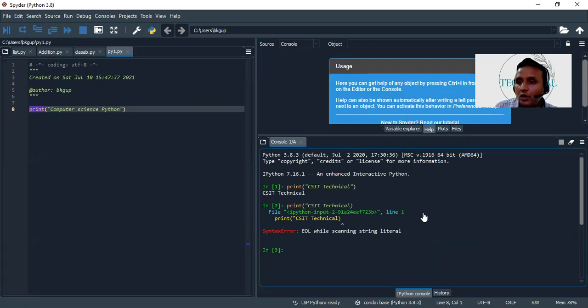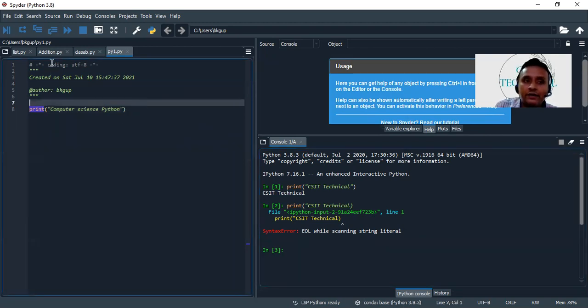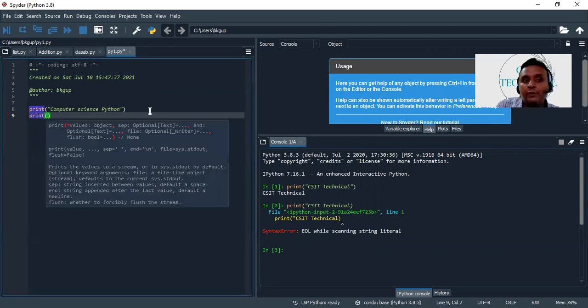Inside this Python Spyder IDE, this is the console. If you want to write code that is more than 5 or 10 lines, it is better to write the code inside some file. So this is a file. Here I am creating a file py1.py. The .py stands for Python file format.